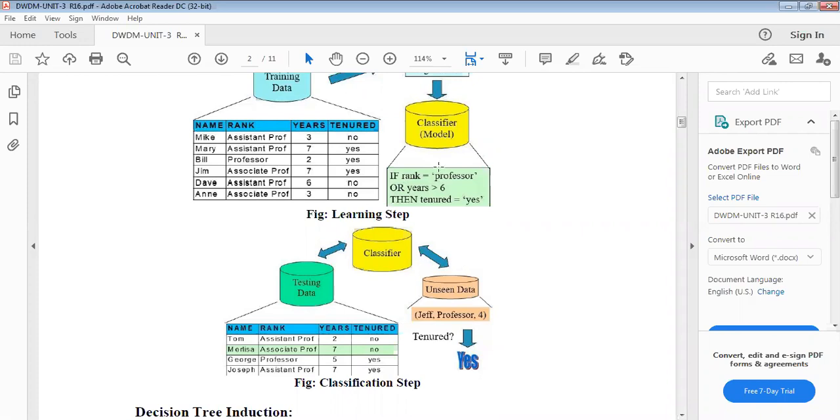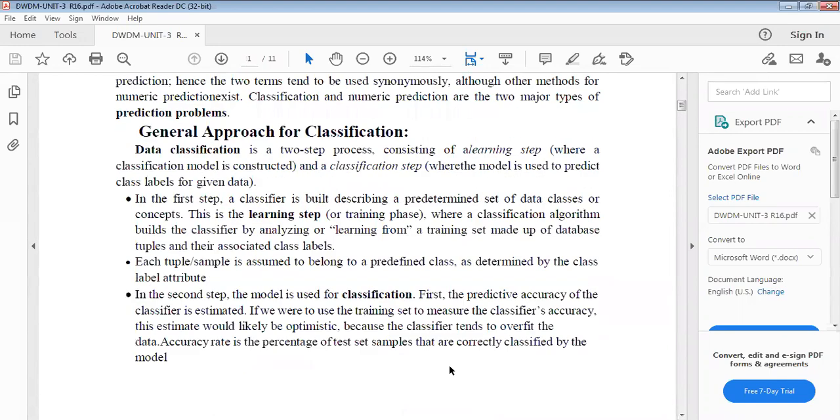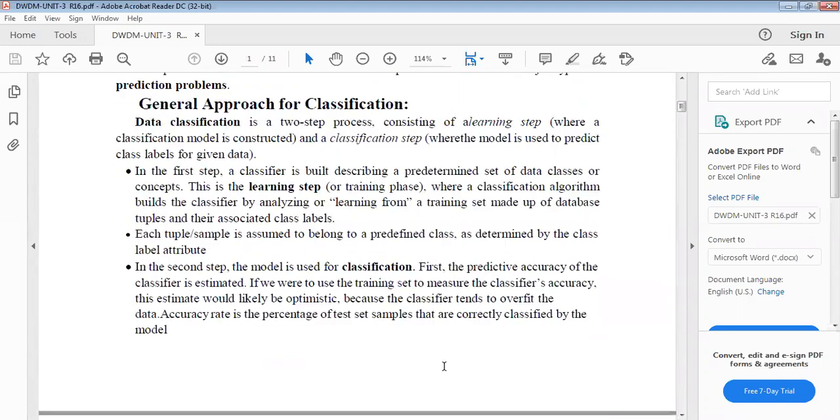So here, based on that query, whether the classification is yes or no, we have to take the decision. First, the learning step, understanding, and we generate the rule. From that rule, we classify in the classification step. We take the decision. That is the learning step and classification step. Okay, that is regarding data classification.